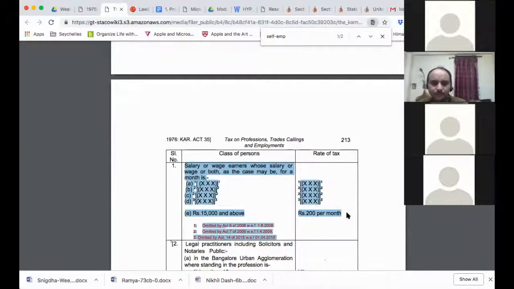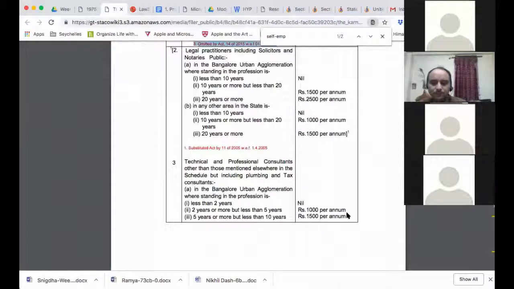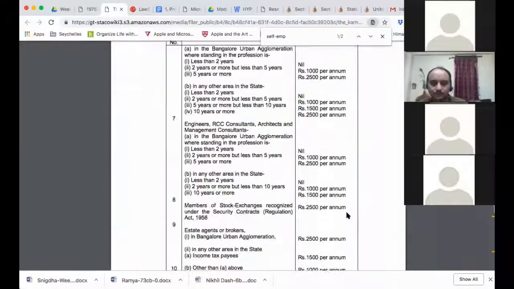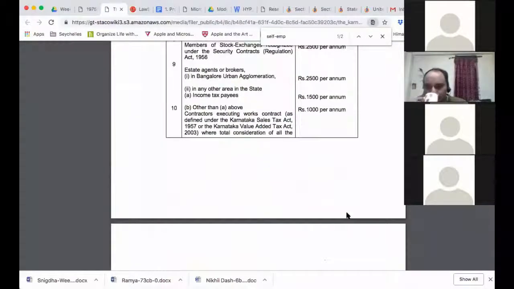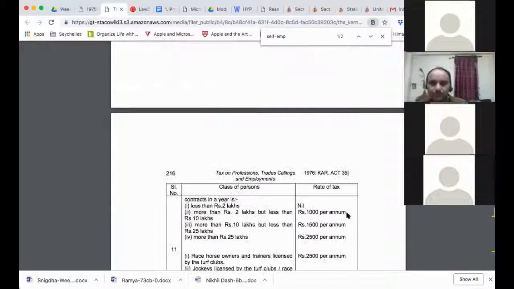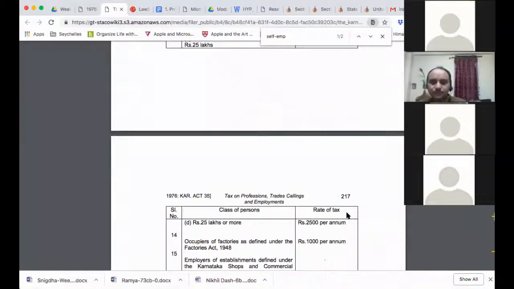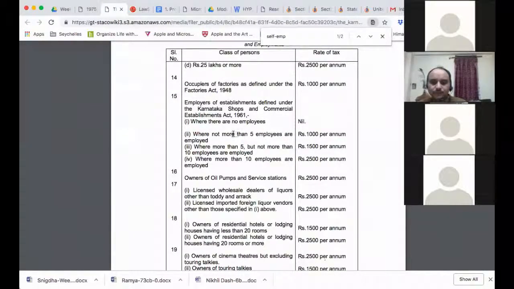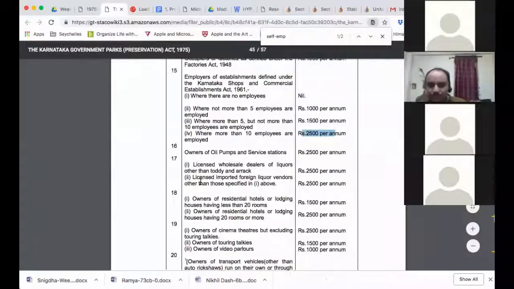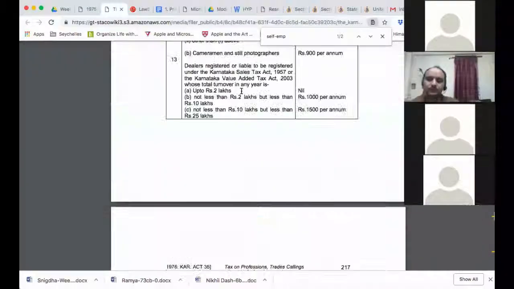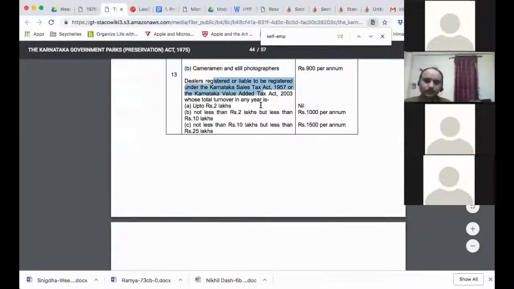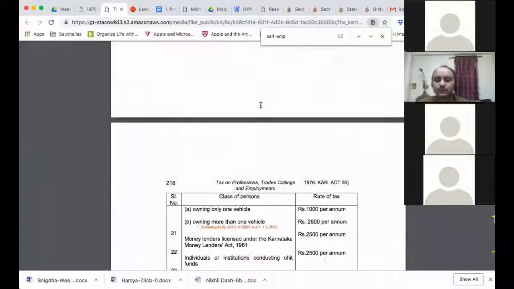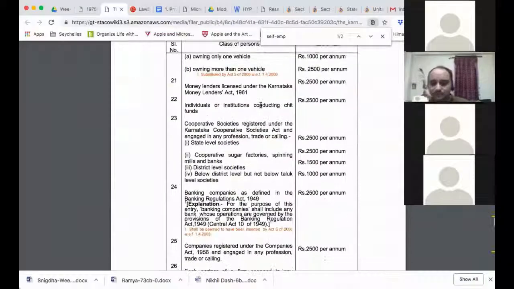So for salary or wage earners, it will be deducted at 200 per month, and for the employer himself there is also one amount to be paid, because the employer himself is carrying on a trade, profession or occupation. That's why it is 1,000 per annum, 1,500 per annum or 2,500 per annum. Basically, it's directly linking to shops and establishments. It is linked directly to the Factories Act, Sales Tax and VAT Act, and other categories of people are directly specified.